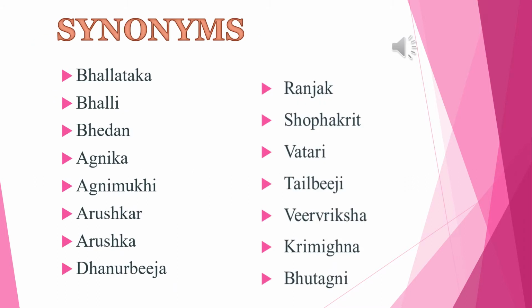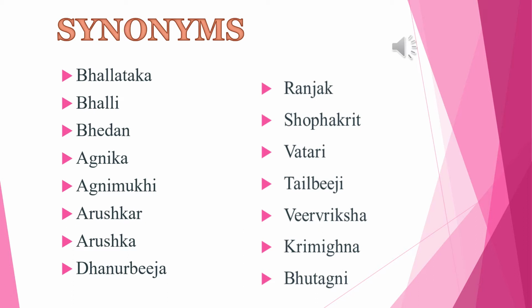Synonyms. These are some synonyms of Bhallataka. Bhallataka. It produces blisters and due to its Tikshna guna it is called Bhallataka. Next, Bhalli. A tree with irritant sap of the bark. Bhedana. It is useful in tumor due to its Tikshna property. Next is Agnika. It produces burning like fire.